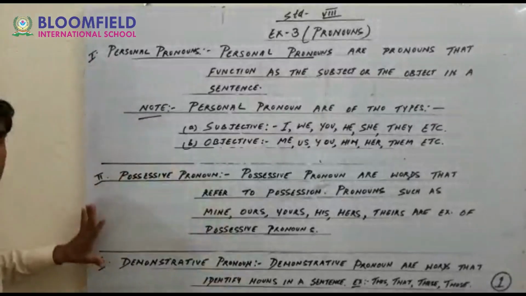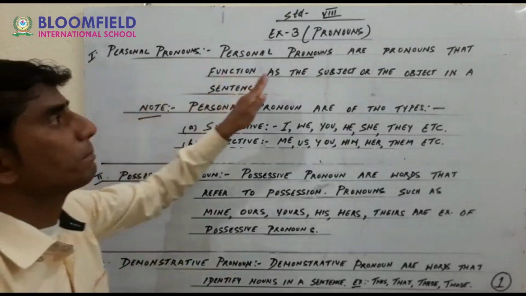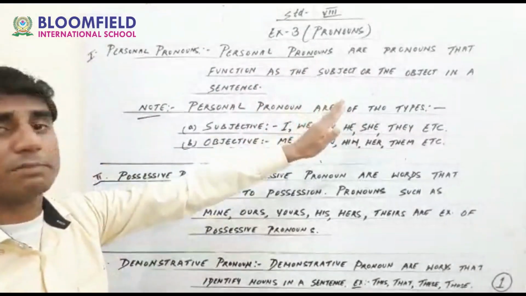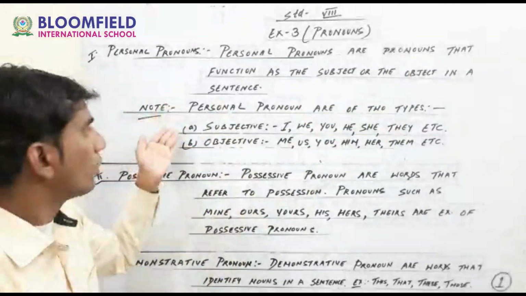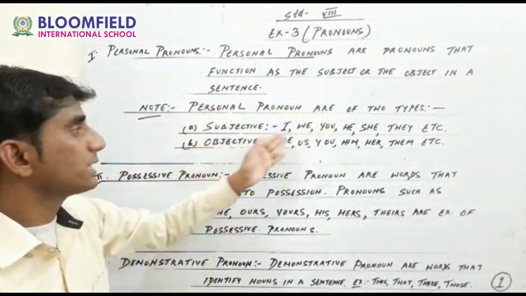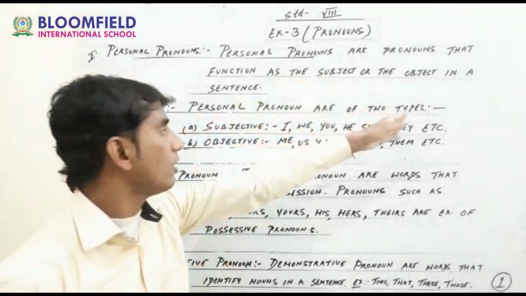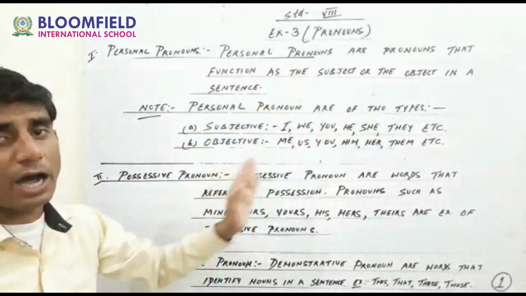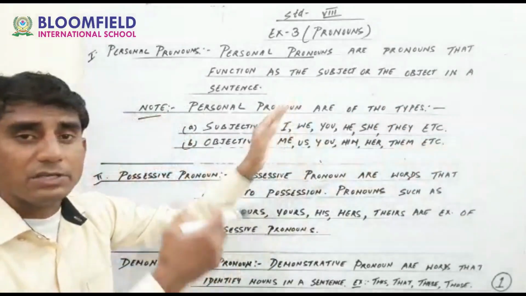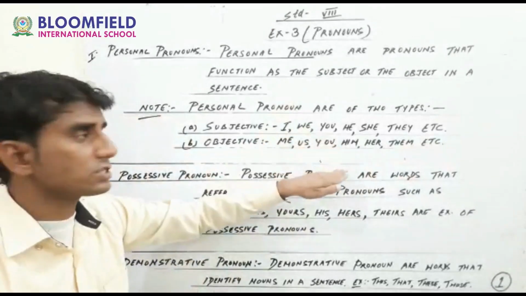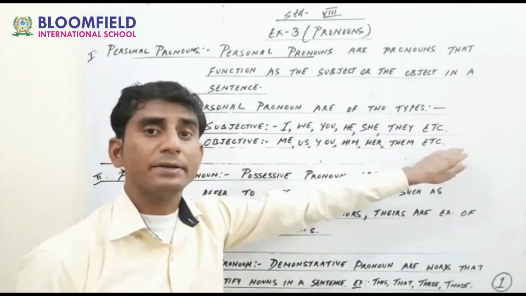Once again, go from the first, second, third. Once again I am repeating, personal pronoun. Personal pronouns are pronouns that function as the subject or the object in a sentence. Personal pronouns are of two types, subjective and objective. Subjective: I, you, we, they, he, she, it. Objective: I will change into me, we changes into us, you is never changed, he is changed into him, she is changed into her, they is changed into them, etc.